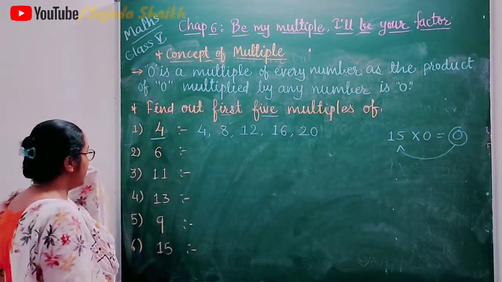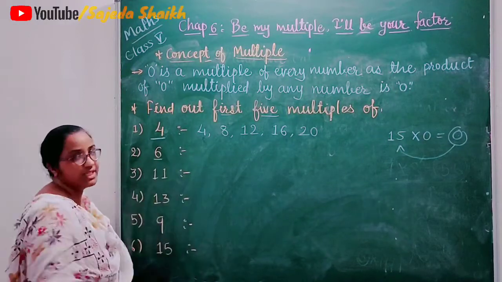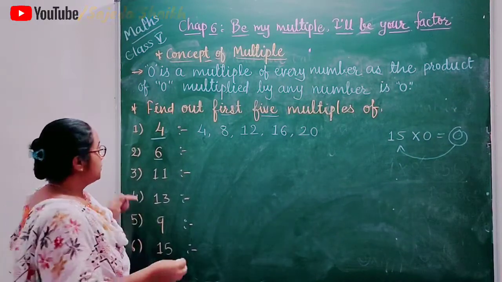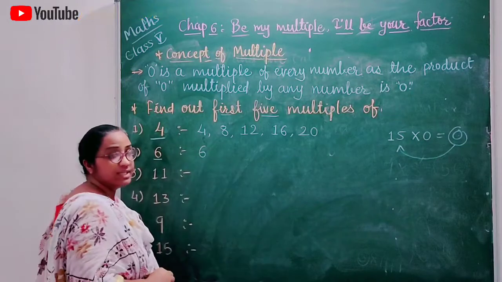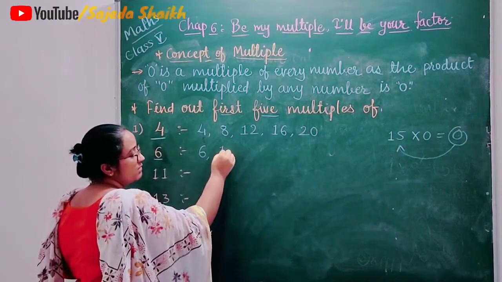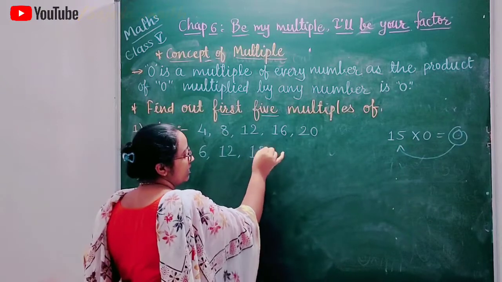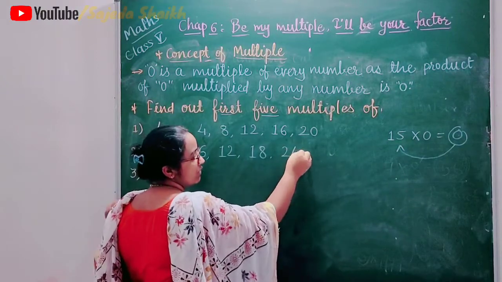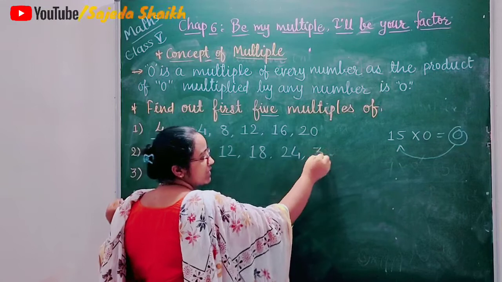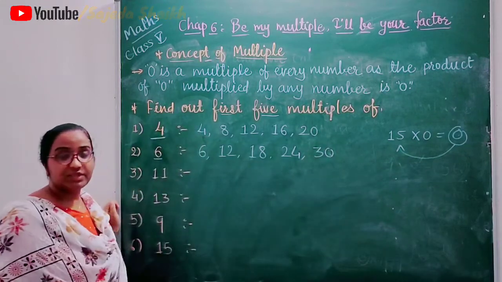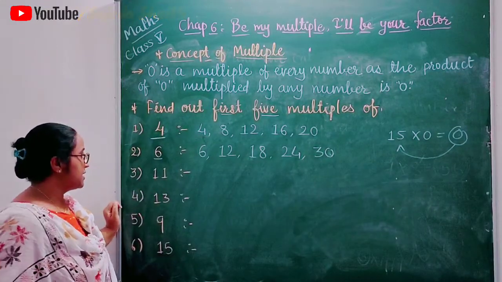The same way we will find out multiples of 6. So first multiple is 6, then 6 twos are 12, 6 threes are 18, 6 fours are 24 and 6 fives are 30. These are the first 5 multiples of 6.